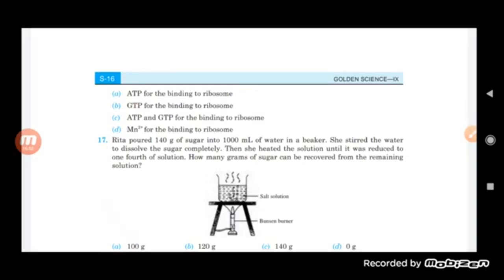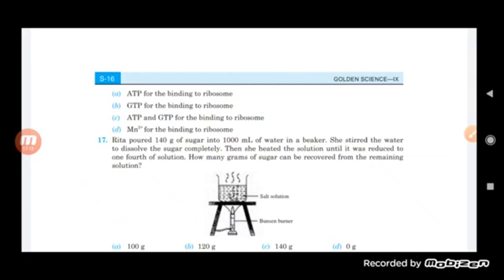So GTP is actually guanosine triphosphate. Like adenosine, we know it comes from adenine. Similarly, guanosine comes from guanine, and that is the site for binding to the ribosome. So here the answer will be GTP.